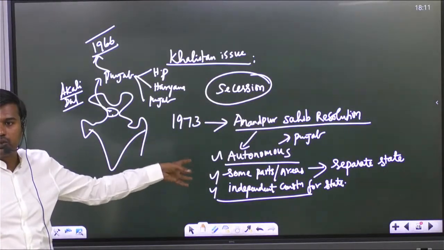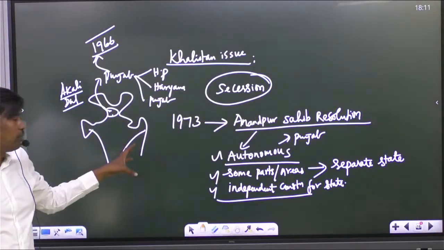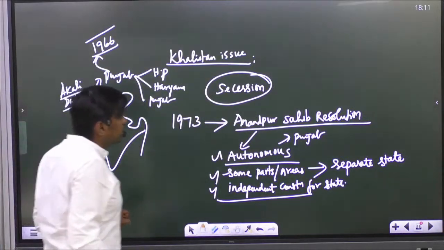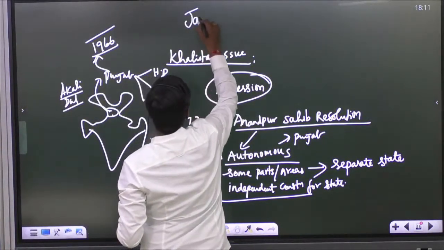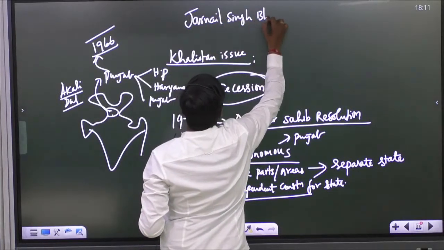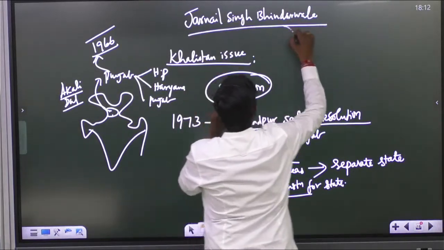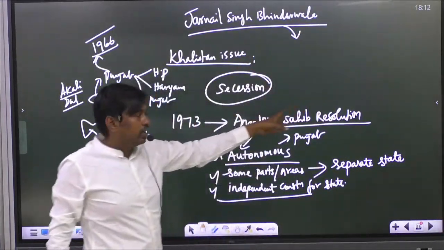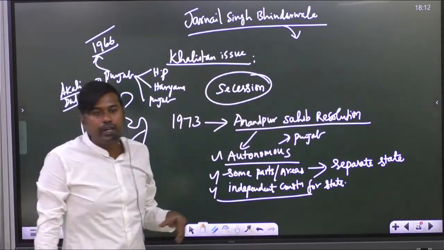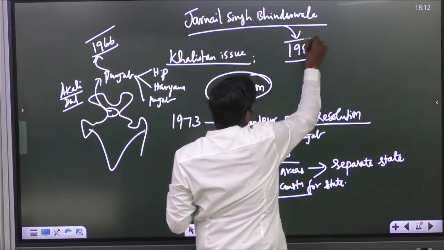Anandpur Sahib resolution was controversial. But after that, for implementing this resolution, Jarnail Singh Bhindarwale was the person who was actually demanding its implementation during the 80s, especially during 1984.